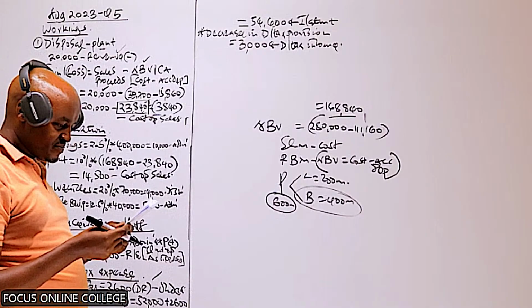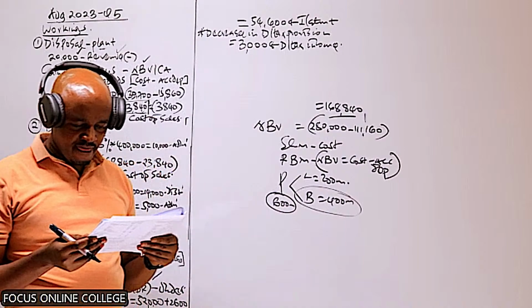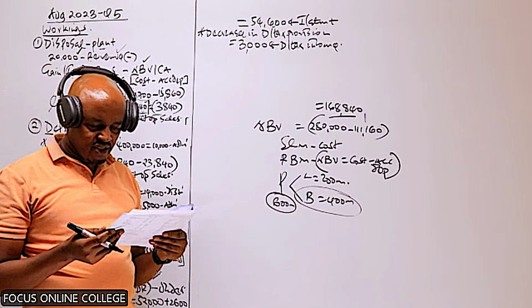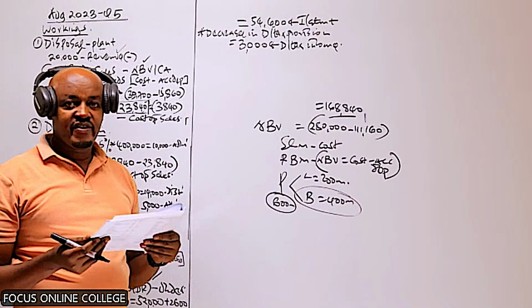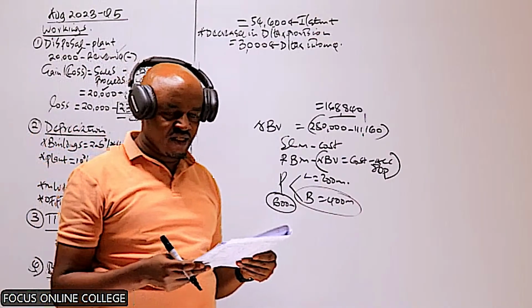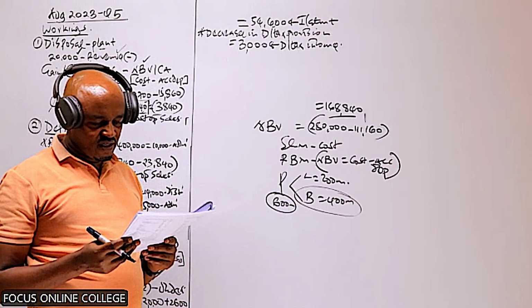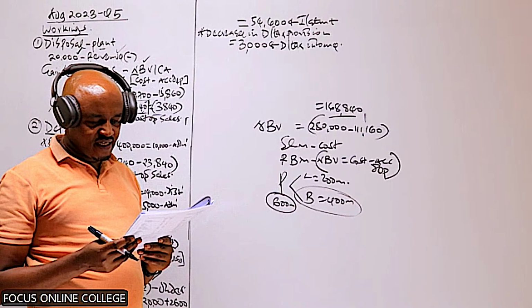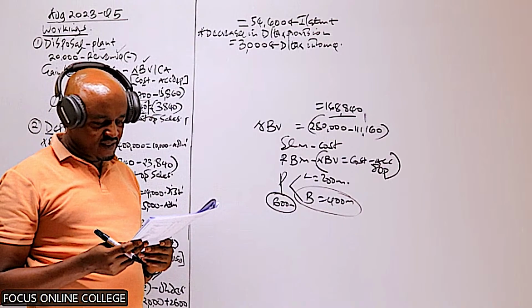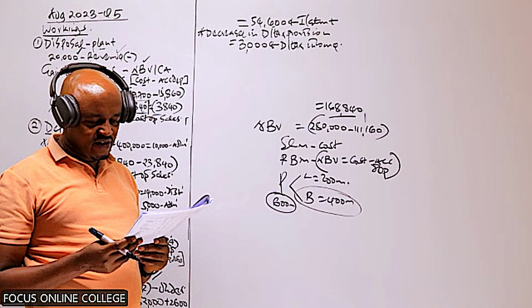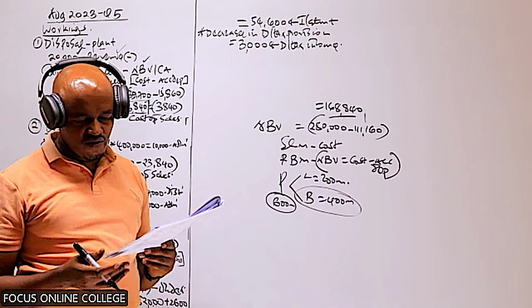Let's move to the other point. Number 5, we are told the inventory count as at 31st of December 2022 revealed the value of the inventory at cost was 85 million. So this is the closing inventory, no working is required. In note number 6, we are told on 30th of December 2022, the company directors invited the current shareholders to subscribe for a rights issue on the basis of 1 share for every 5 shares which were held at an exercise price of 15. So this is information about the rights issue.